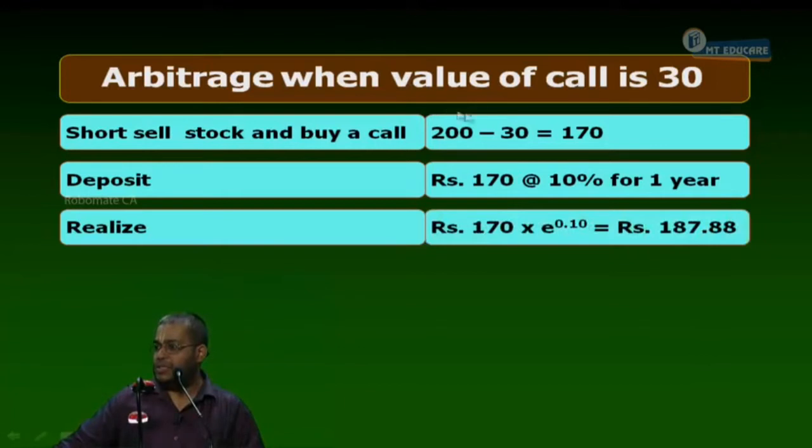I cannot explain once again the e compounding technique. That should be understood well by now. Yes or no? So 170 into e power 0.10. That becomes how much maturity value? 187.80. 187.80. Can take the money and run home.